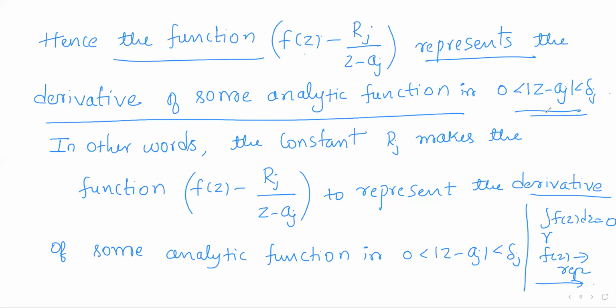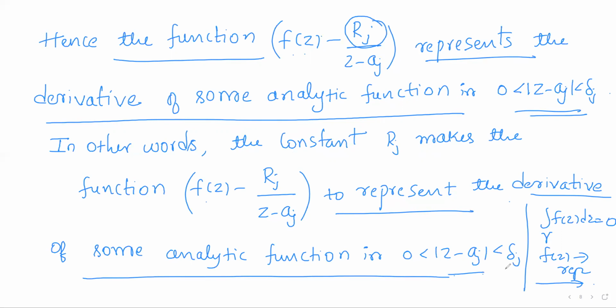In other words, the suitable choice of the constants Rj which we have chosen makes the function f(z) minus Rj by (z minus Aj) represent the derivative of some analytic function in the annulus 0 less than modulus of z minus Aj less than delta j.